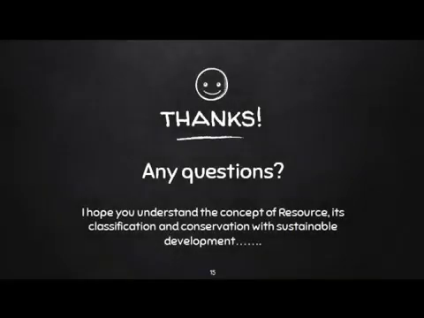So it's all about resources. I hope your concept is clear about resources, as well as the classification of resources and what conservation and sustainable development are.